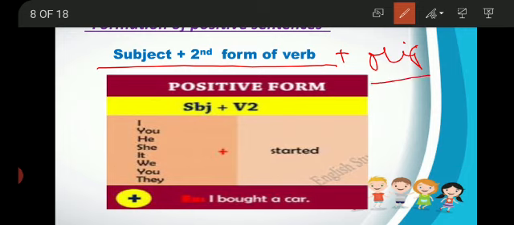The subjects can be I, you, he, she, it, we, you, they. And with them we use the second form of verb regardless of singular or plural subject. In past indefinite tense, we do not distinguish between singular and plural subjects, because we use the second form of verb with all of them.